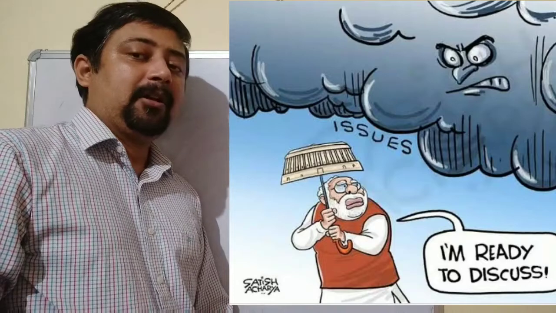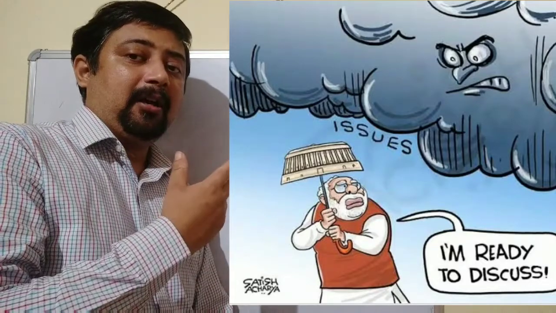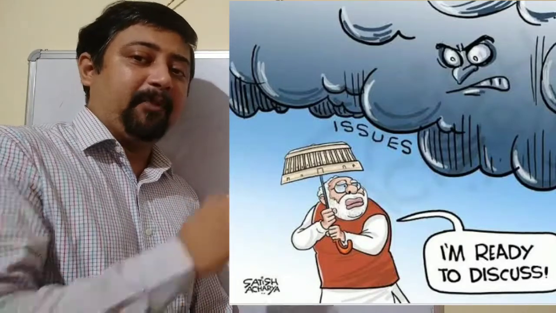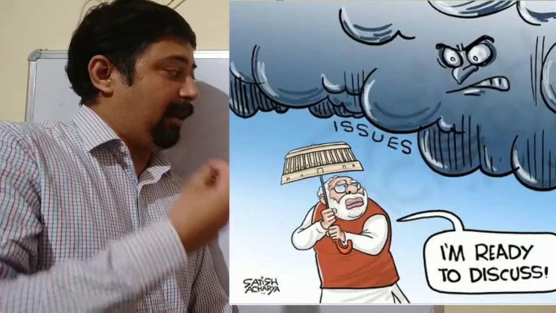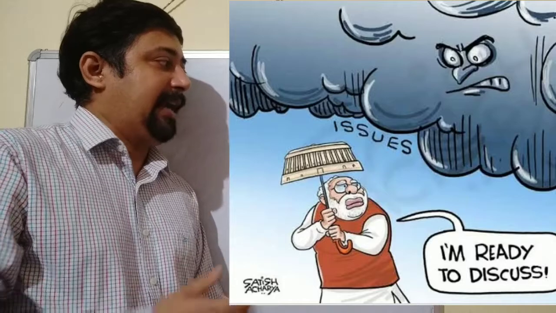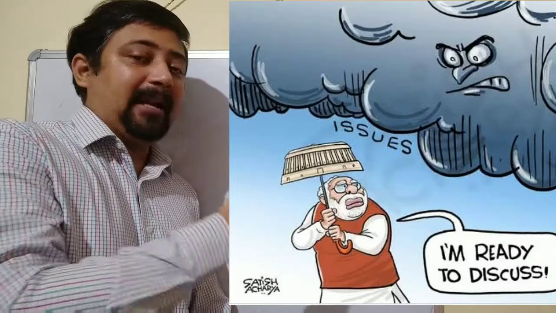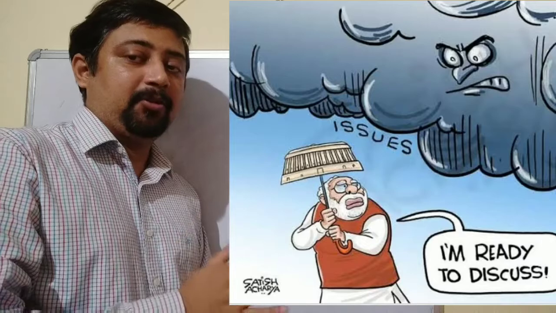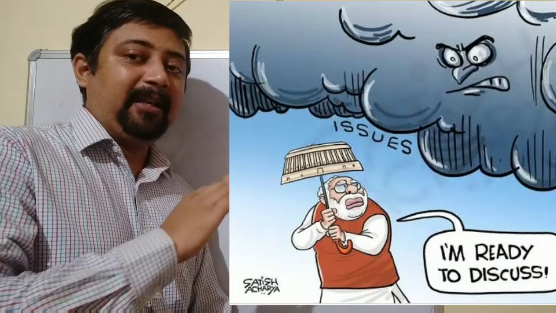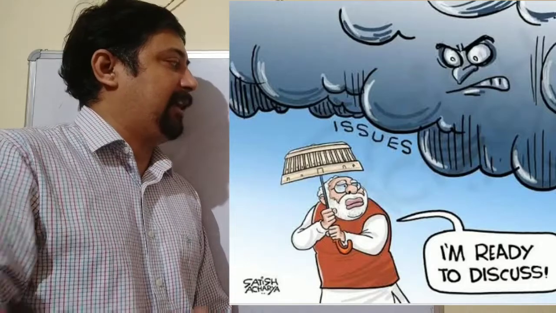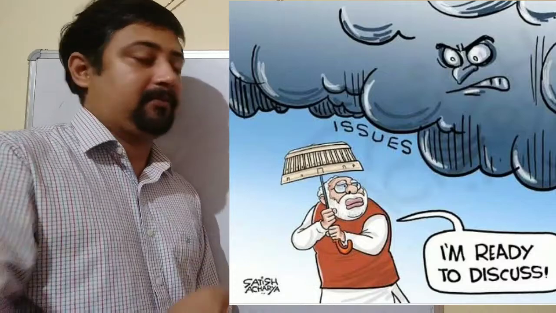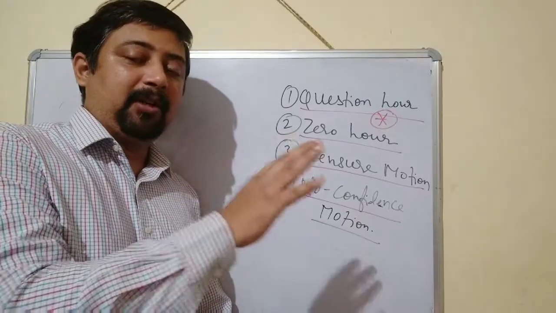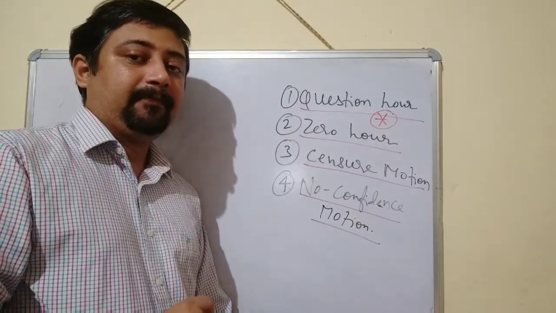Similarly, zero hour is there. In the zero hour, the matter of urgent importance can be discussed by putting all the other matters on the back burner. If some important incident happened a day before in the parliament, then the next day the parliament is going to discuss the issue, and at that time the other matter will be just halted for a moment, and after that, in the zero hour, the matter of urgent importance will be discussed. So that is termed as zero hour. Again, it will put restriction and pressure on the government.